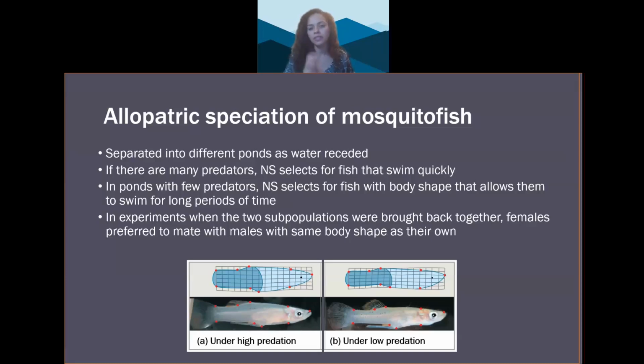Remember that the physical separation of these two subpopulations is not a biological barrier, it's a geographical barrier. The reproductive barrier that we observed was intrinsic to the organism itself. It wasn't caused by the geographic barrier. That already existed within that population.